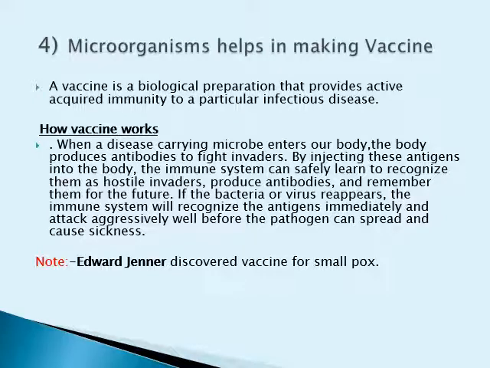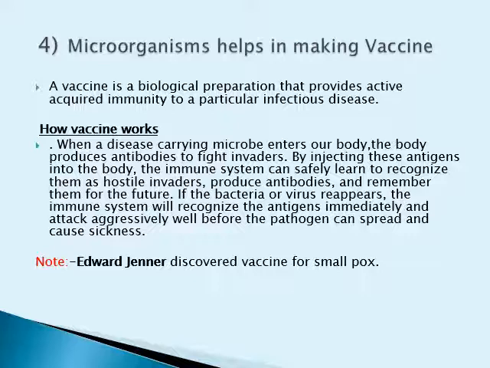Now in the next slide we are going to discuss how microorganisms are helping in the preparation of vaccines. A vaccine is a biological preparation that provides active acquired immunity to a particular infectious disease. Now when a disease-carrying microbe enters our body, the body produces antibodies to fight the invader.